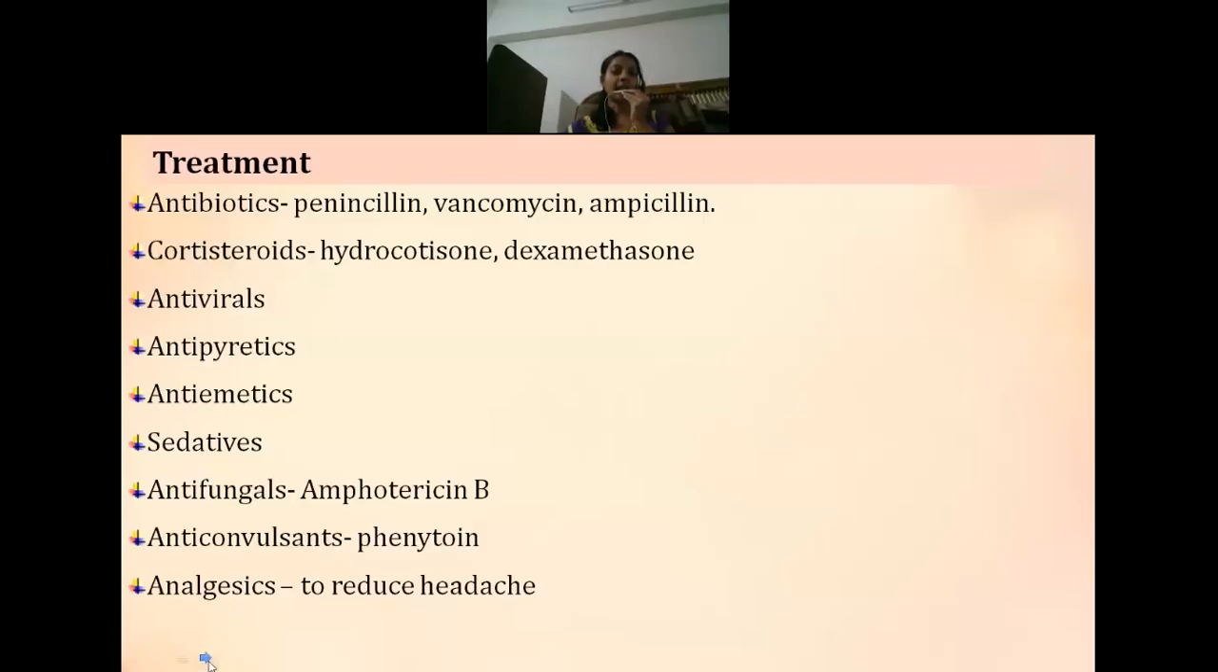Now most of the time you can give antibiotics to the patient. If it is a bacterial infection, you can give antibiotics like ampicillin, vancomycin, penicillin. If it is because of a virus, you have to give, obviously, antivirals like acyclovir. If it is because of fungal agents, then give antifungals like amphotericin B. Patient can have headache, so you have to give analgesics like acetaminophen or paracetamol, ibuprofen and all.